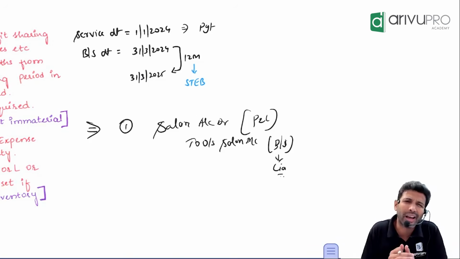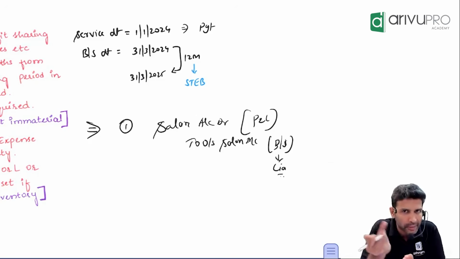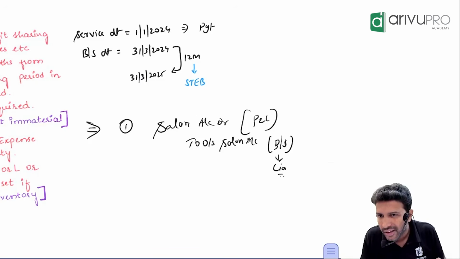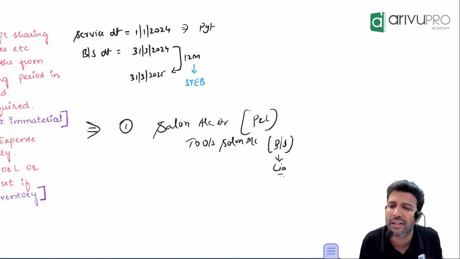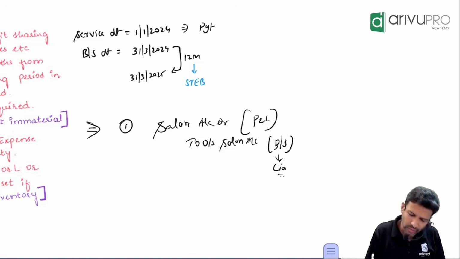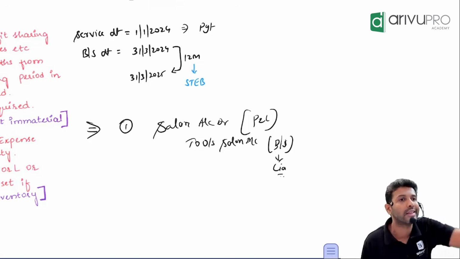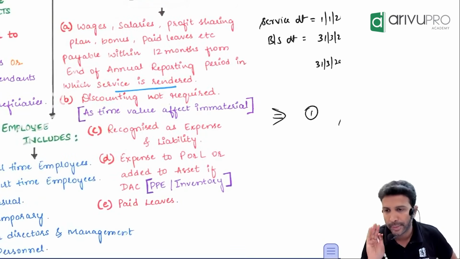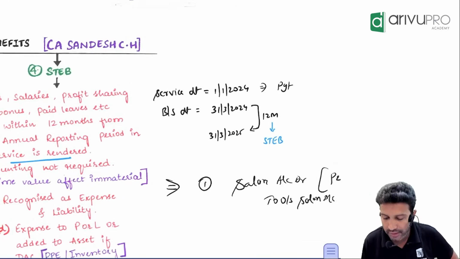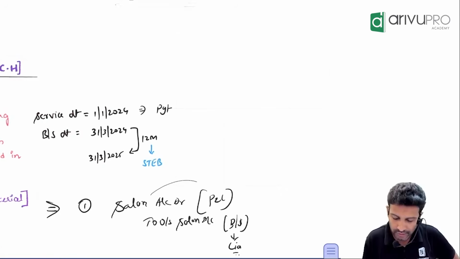But usually what happens is that March's salary the company doesn't pay in March. They pay it next month, in 4 or 5 days' time. April's salary they'll pay in the first week of May. Hence we always book outstanding first and then the settlement entry. That's the reason we say we follow expense liability accounting. And where will this expense go to?